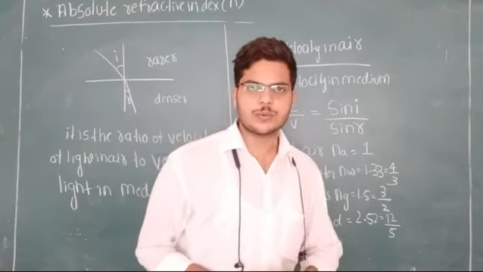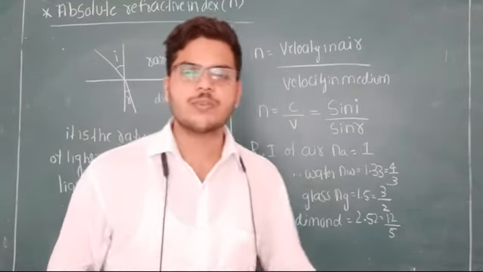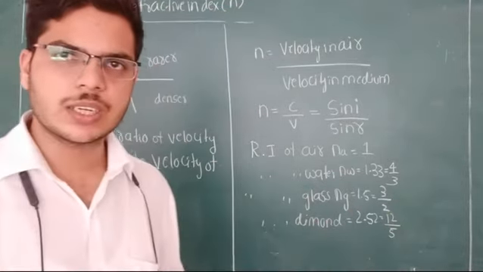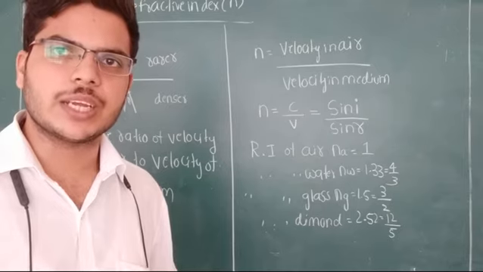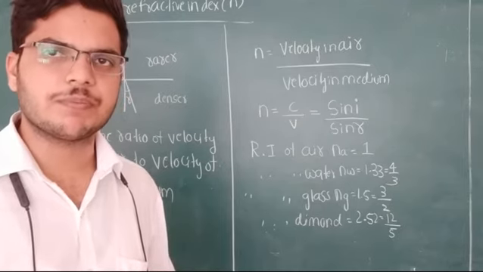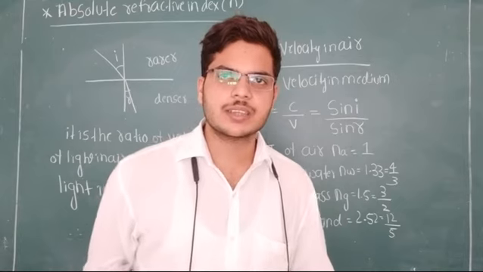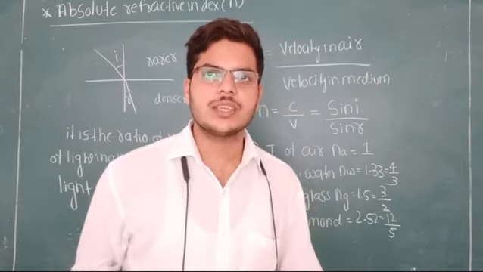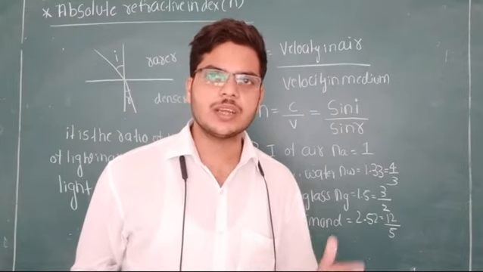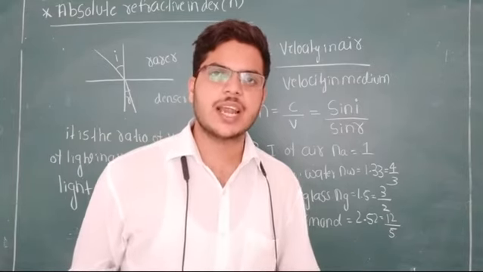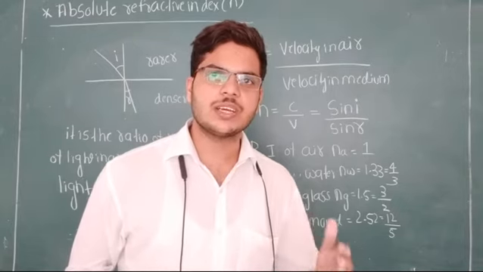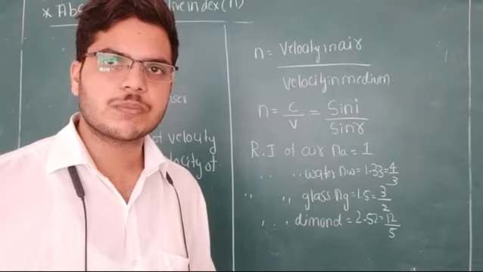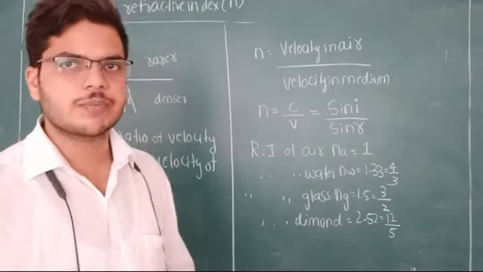Now, from Snell's law of refraction, we know that for a given pair of media, sin i by sin r is always constant, that is equal to the refractive index of the material. We classify refractive index into two types. The first one is called absolute refractive index and the second one is called relative refractive index. First, we will discuss absolute refractive index.